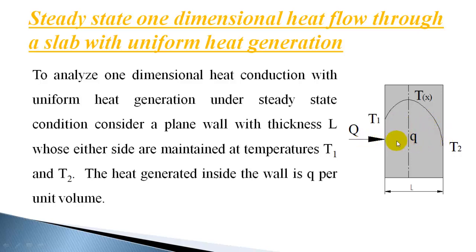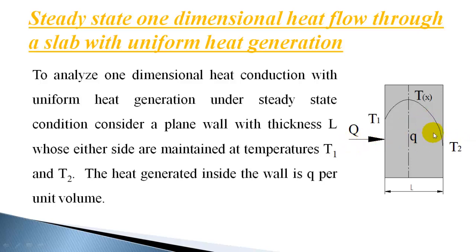Now it is a steady state process. Temperature remains steady at each and every point, but the heat conducted is not constant. Heat conducted here and heat conducted at the other end is going to be different.